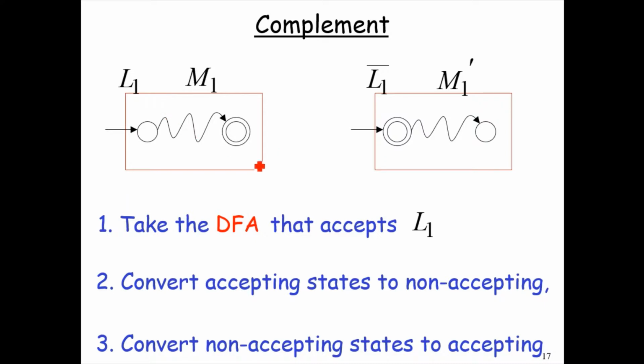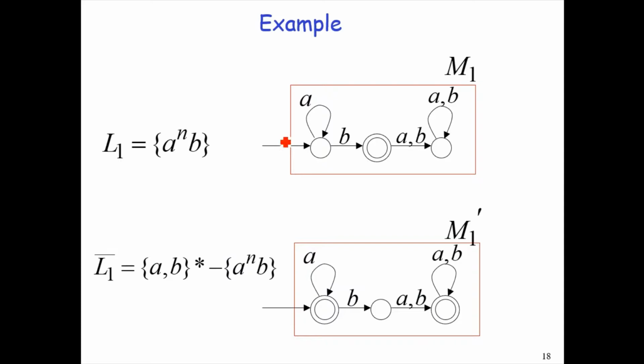To take the complement of a language, we simply have to convert the accepting states to non-accepting states and the non-accepting states to accepting states. That would give the complement of the NFA. Here M1 is the NFA accepting a^n b.